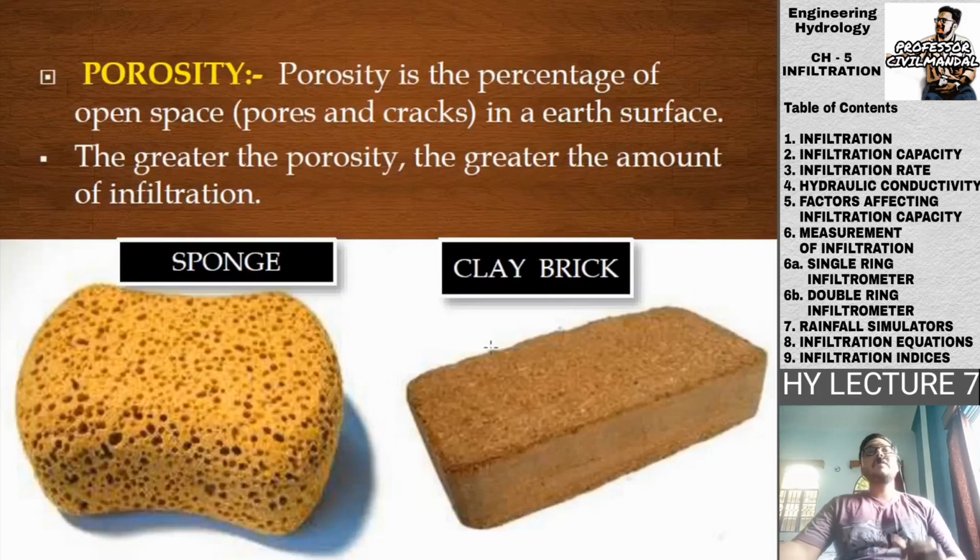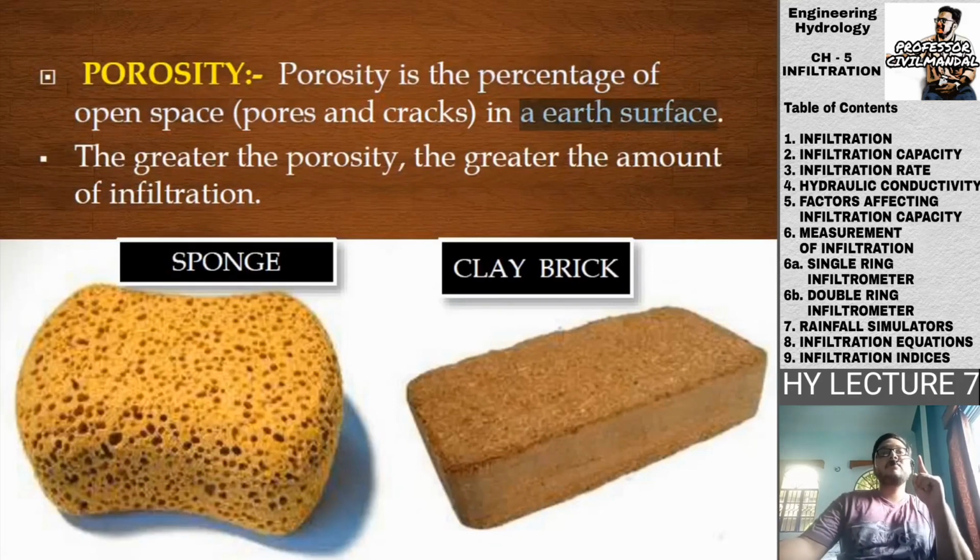Next is the porosity. Porosity is the percentage of open space in an earth surface. The percentage of open space in an earth surface is known as porosity. Generally this definition comes to us when we are reading the first chapter of geotechnical engineering or soil mechanics, where we go through certain terms which are related to the soil properties. There we come to know about porosity, and porosity is the percentage of the open space in the earth surface.